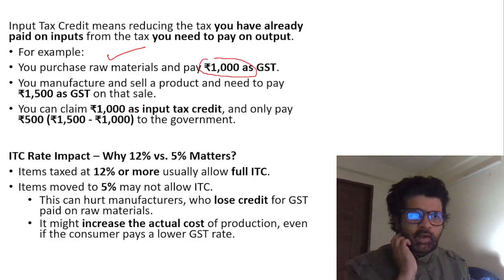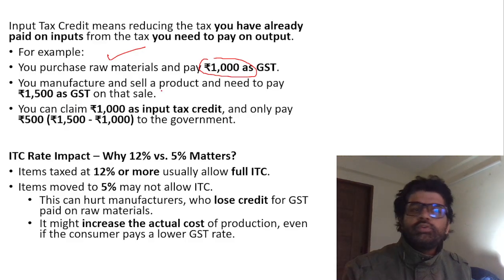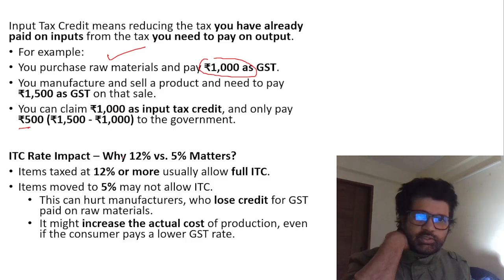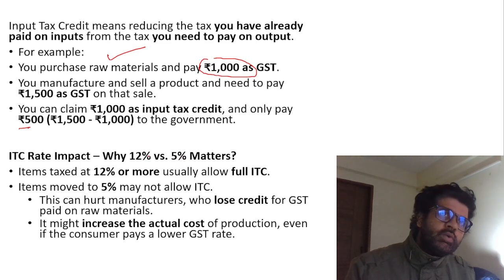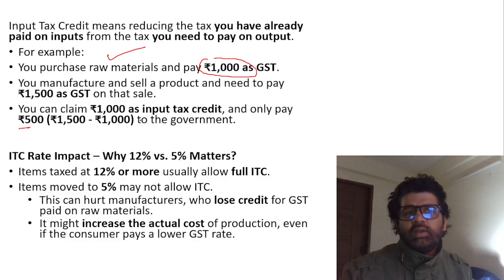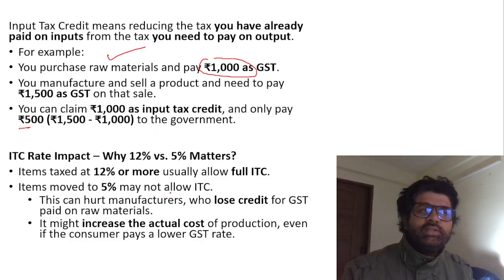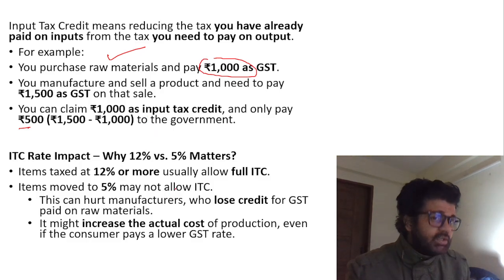Now you have made a final product and you have to pay 1,500 GST, but you have already paid 1,000 on input, so you just have to pay 500 rupees. That extra 500 is input tax credit. You get it on goods in the 12% tax slab, but generally on 5% you don't get input tax credit. So even if you have paid 1,000, because there is no input tax credit, you again have to pay 1,500, because ITC is generally not applied on 5%. That's what this article is saying.